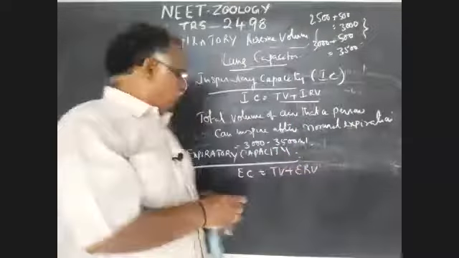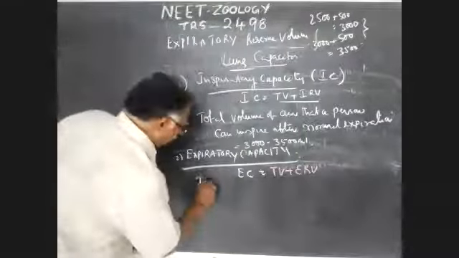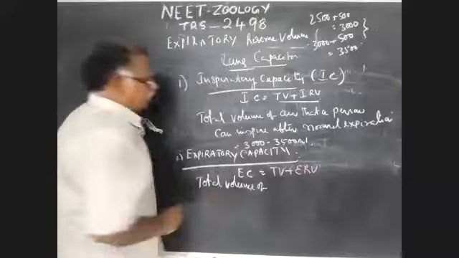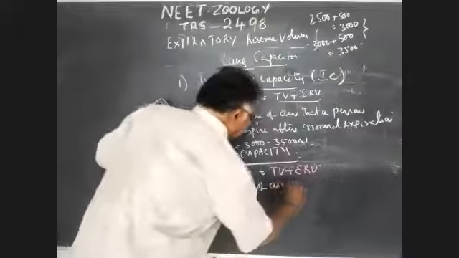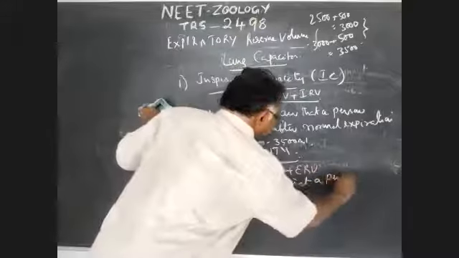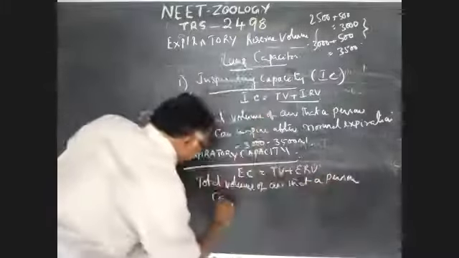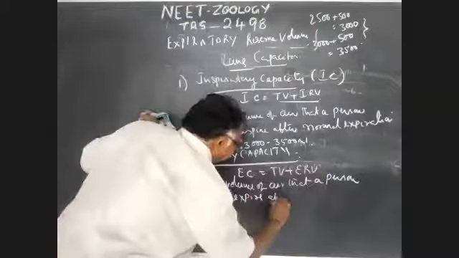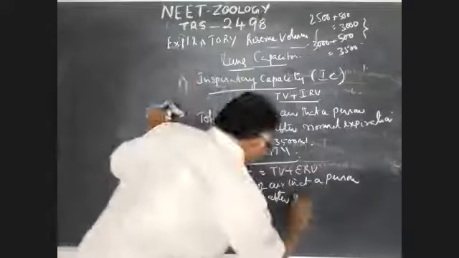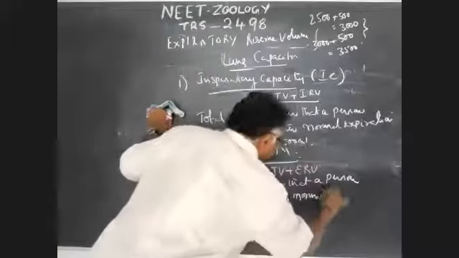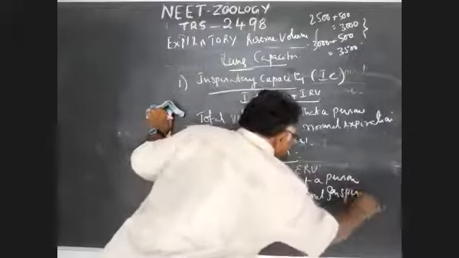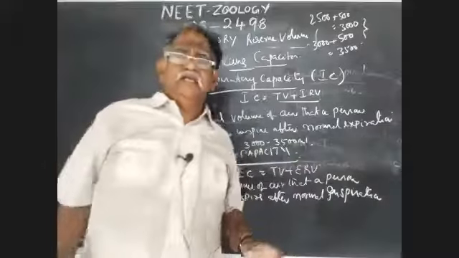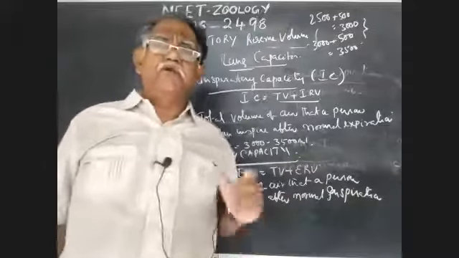Write down: total volume of air that a person can expire after normal inspiration. Normal inspiration. Important. If you understand the sentences, it is very easy to remember. There is a little bit of confusion, and we cannot remember the numerical values.